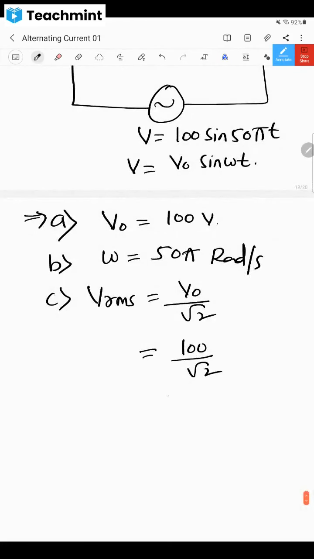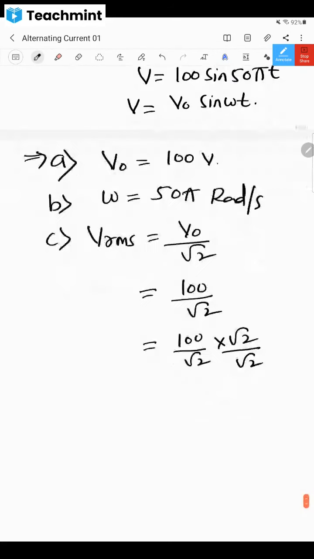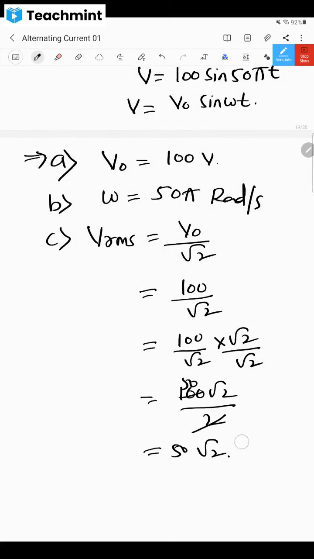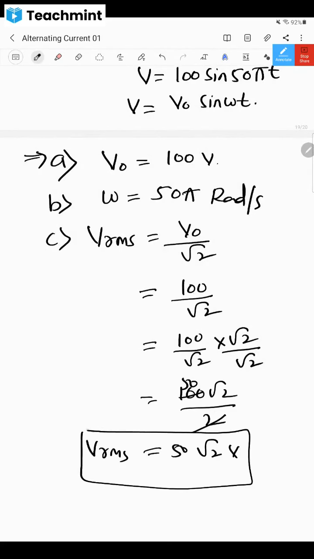Whatever it comes, don't keep it like this, dear children. Please, I'm telling you, you have to rationalize or you have to put the value. I'm rationalizing right now. So it becomes 100 root 2 divided by 2. 2 ones are 2, 50s are 50. It becomes 50 root 2 volt, or you can keep it in decimal form also. Once again, I am repeating, you should never ever leave the denominator as an irrational number.